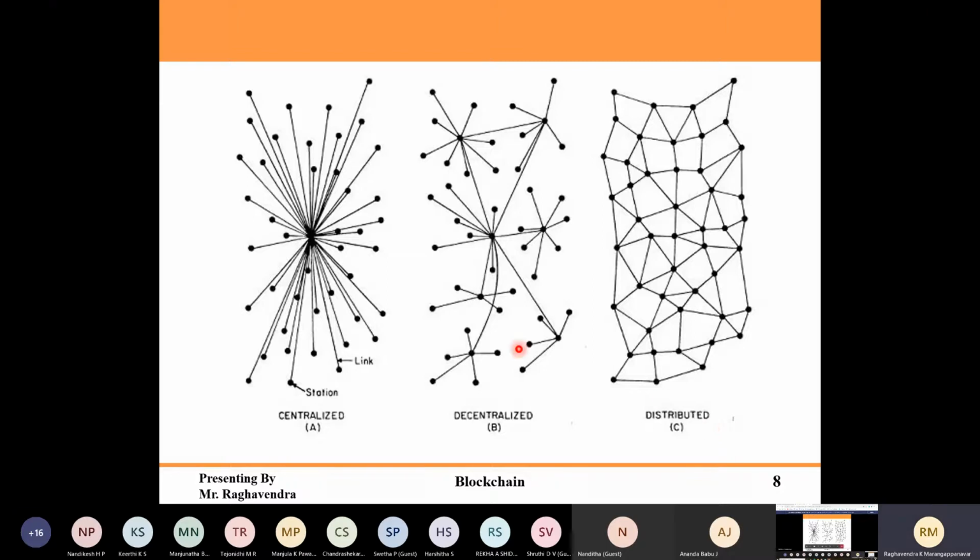So from the picture, it clearly shows the difference between centralized and distributed. Centralized is like a single point of failure. So only one network will be there through which all the data will be updated every time, and it's like only one server every time, if you want to update or delete anything. But when it comes to decentralized, it's like a distributed.